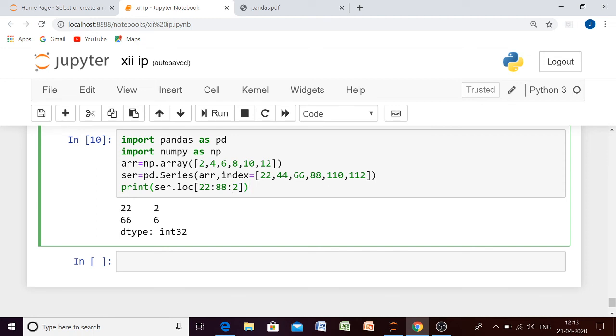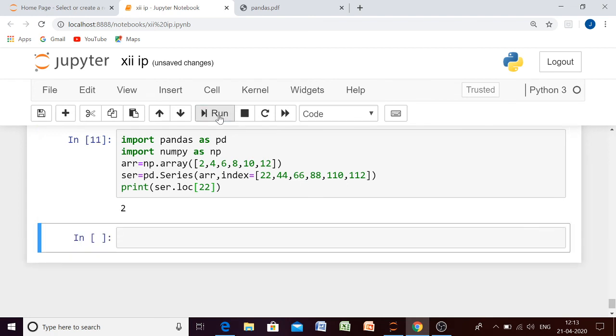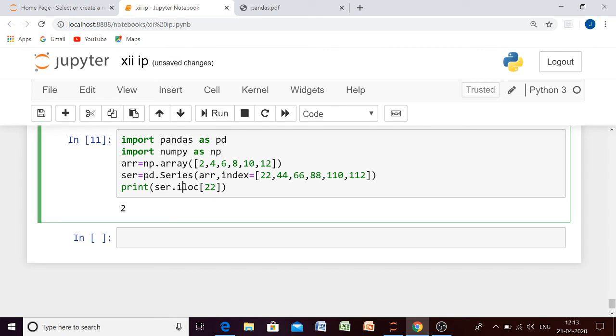Here we can access a single element, we can access a range of elements, we can access any element in between. If you access a single element, you have to write only one index. What will it give us? It will give 2. Okay, if you give ILOC and 22, what do you think? Will we get any output?